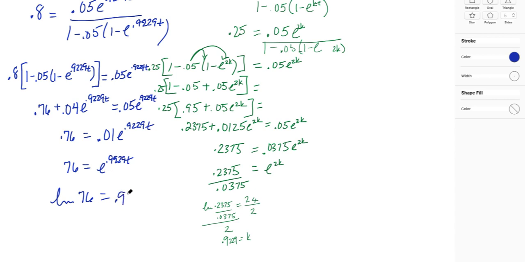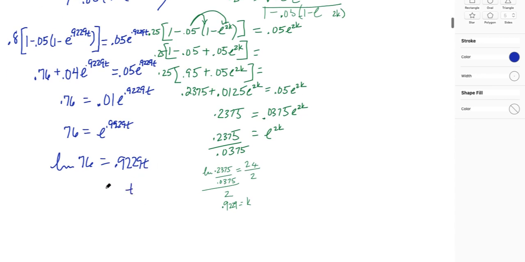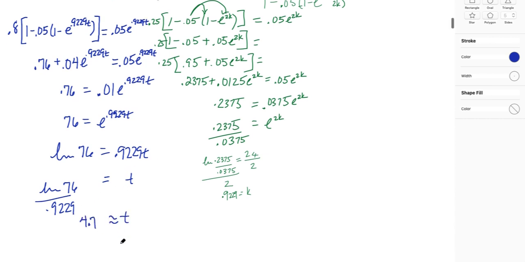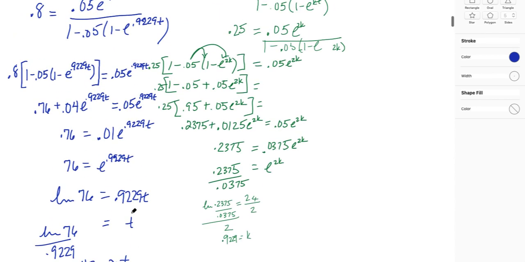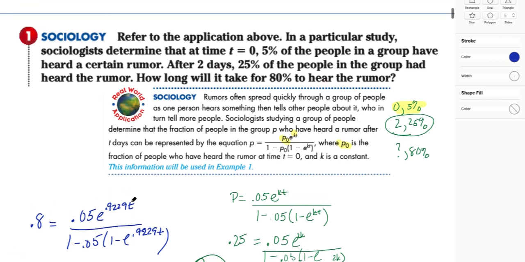So we end up with 0.9229 times t. We isolate t by dividing both sides by 0.9229. The natural log of 76 divided by 0.9229, and our calculator tells us that t is approximately 4.7, and that 4.7 refers to the days it would take for a rumor to spread to 80% of a particular population.